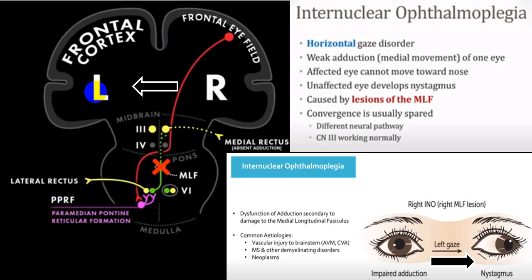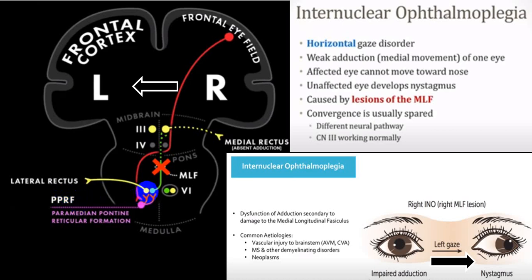Any person who comes to you with a left gaze palsy will have damage to the left side PPRF center. Very clearly understood. So if I get damage to the PPRF center, that side gaze palsy will be there. Right? Clear?